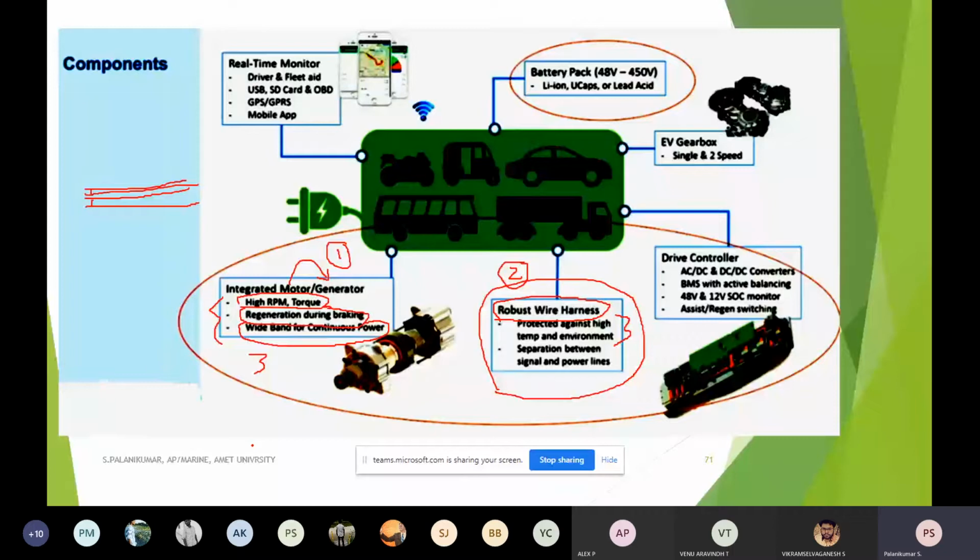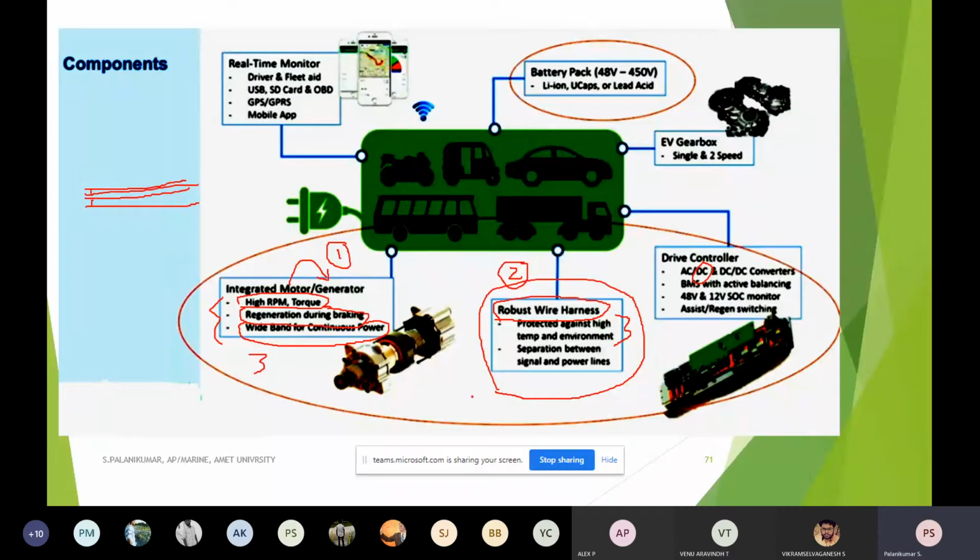Say for example, I'm going for a plug-in hybrid electric vehicle concept. In our house, what supply is available? AC supply is available. But I have to charge a battery which needs a DC supply. If there is a proper converter, I can do it. Now the battery is fully DC. But whenever the motor is operating, it may be an induction motor. In that case, once again, I have to convert DC to AC.